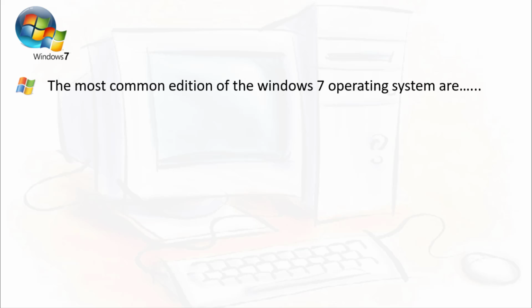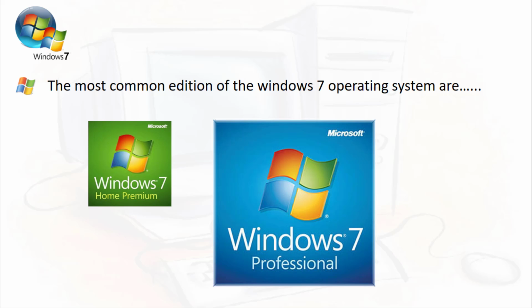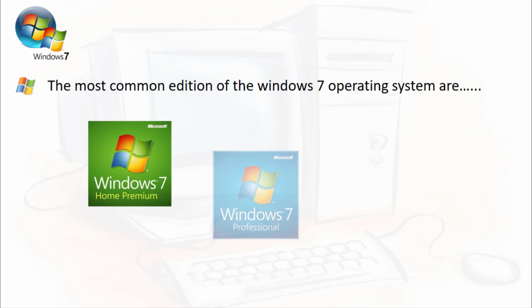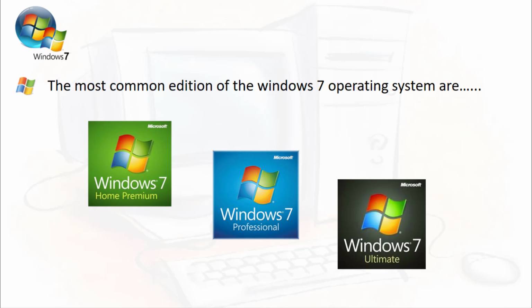The most common editions of the Windows 7 operating system are as follows. The first one is Windows 7 Home Premium Edition. Second one is Windows 7 Professional Edition. And the third one is Windows 7 Ultimate Edition. These three are known as the editions of the Windows 7 operating system.